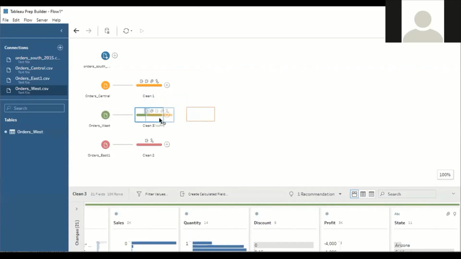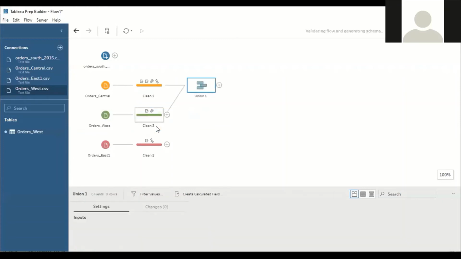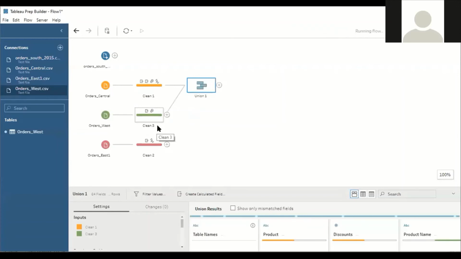It gives two options: either I can perform a union or I can perform a join. I'll perform a union operation. Hit on union. Now I have joined the two sheets, central and west, using a union operation. Similarly, I can join west as well as south also.